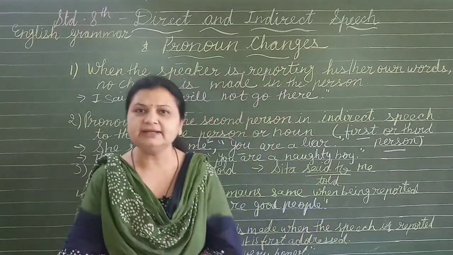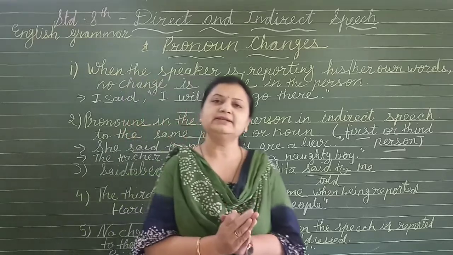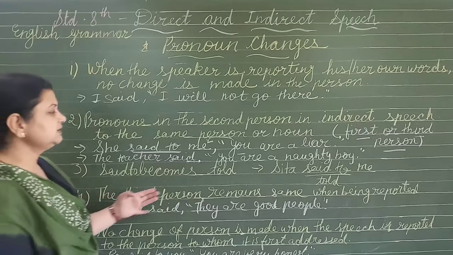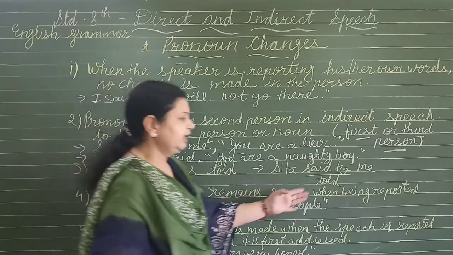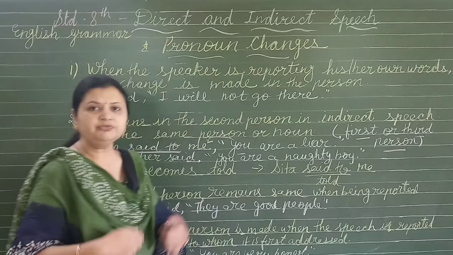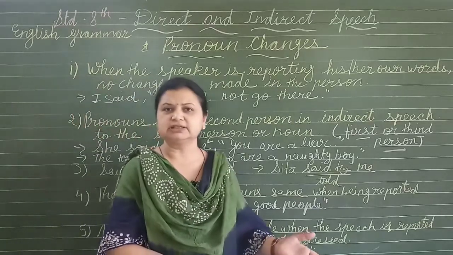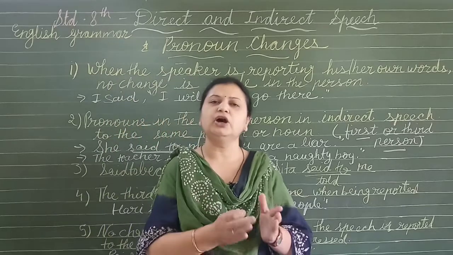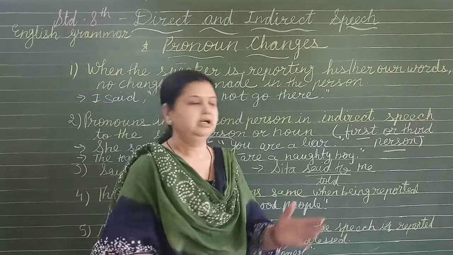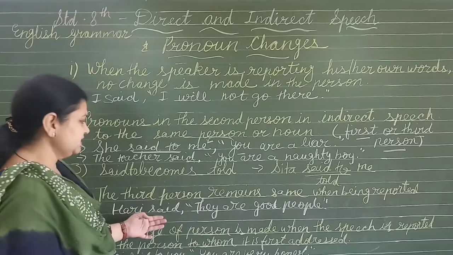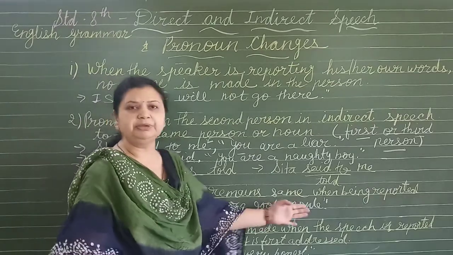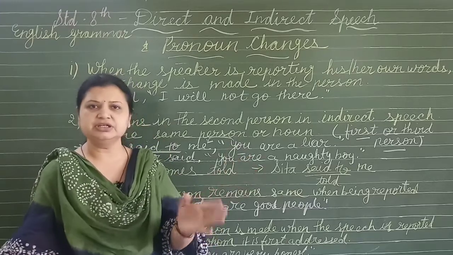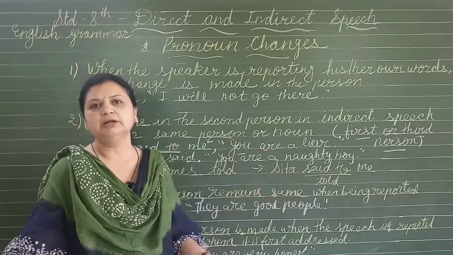If only said is given, you have to write said only. Next, the third person remains the same when being reported. If I am telling about a third person that is not related to us, that time the pronoun will remain the same. How? See, Hari said they are good people. Now not I, not you, not he, she, it, but they are the third person.